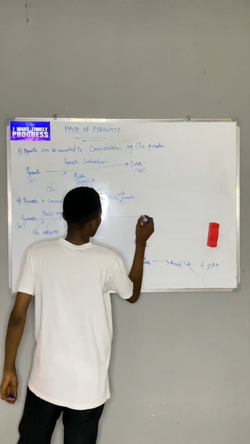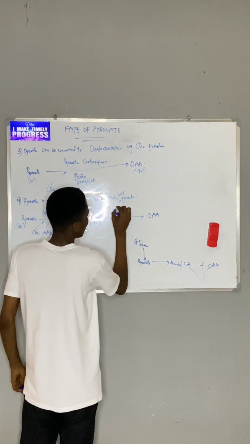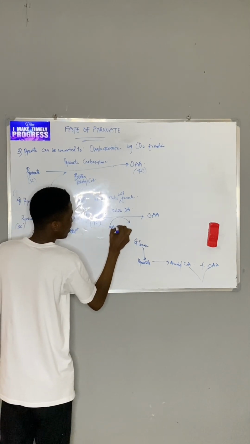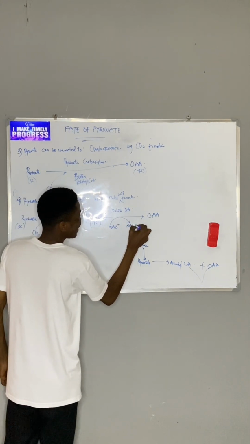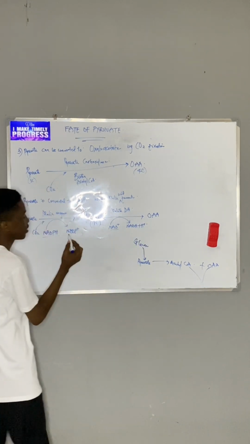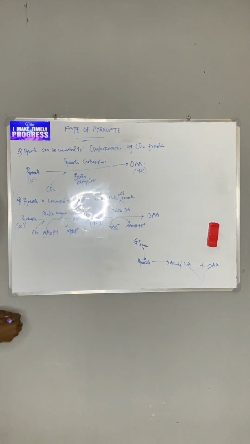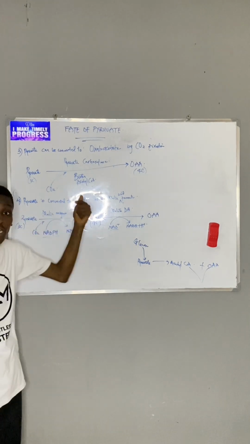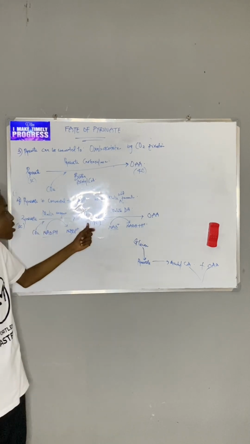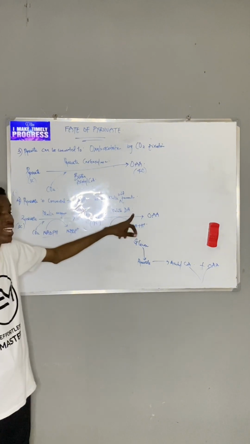But the malic acid that forms is now changed to form OAA. And that's usually by an enzyme called malate dehydrogenase. And right here, NAD+ is changed to NADH + H+. Here you can see carefully, please, these are two different molecules. NADPH is different from NADH, please. Okay, so you realize that pyruvate can be converted to OAA, but this time around, I'm changing it to malate, and the malate is what forms the oxaloacetate by malate dehydrogenase.